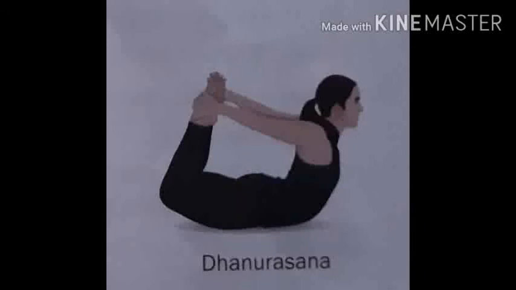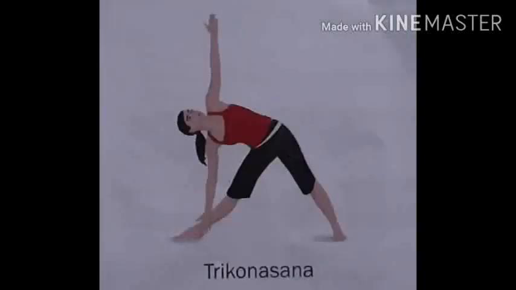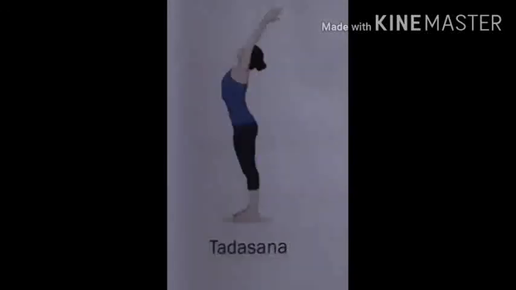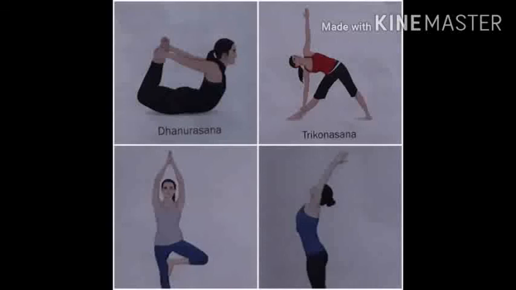Children, some yoga exercises that may help in improving the health of the heart are Dhanurasana, means bow pose, Trikonasana, means triangle pose, Vrikshasana, means tree pose, and Tadasana, means mountain pose.